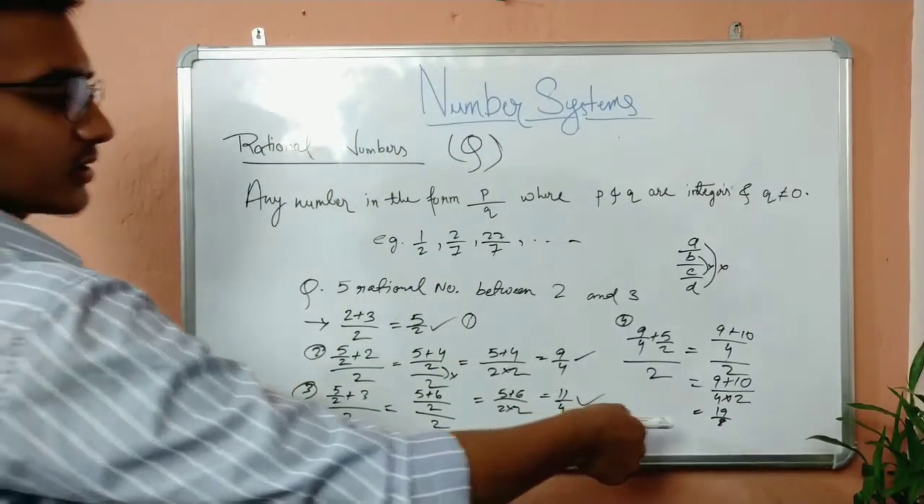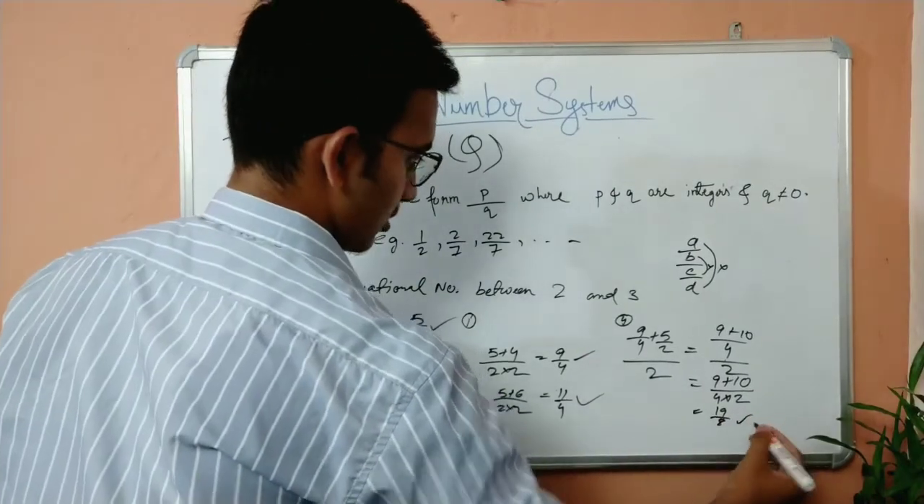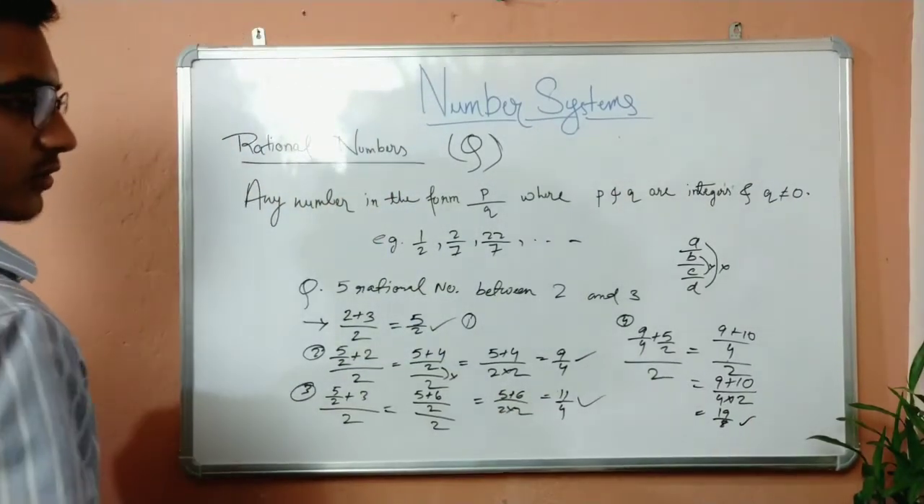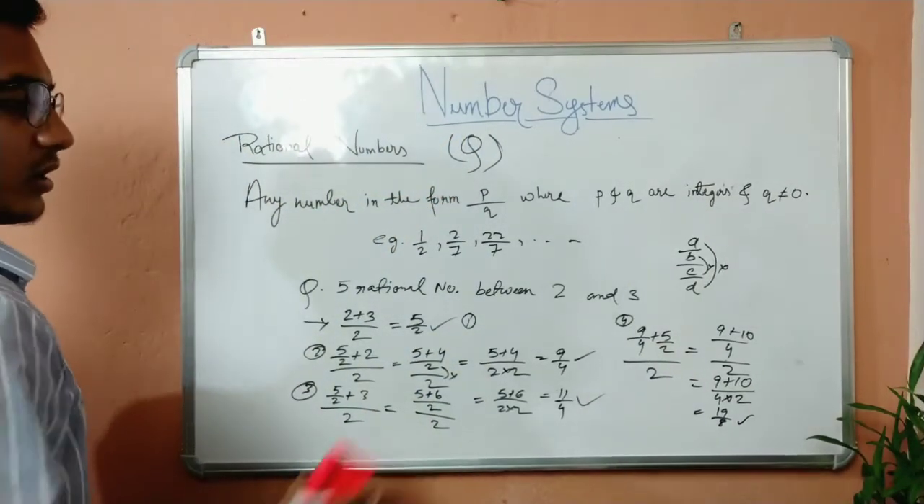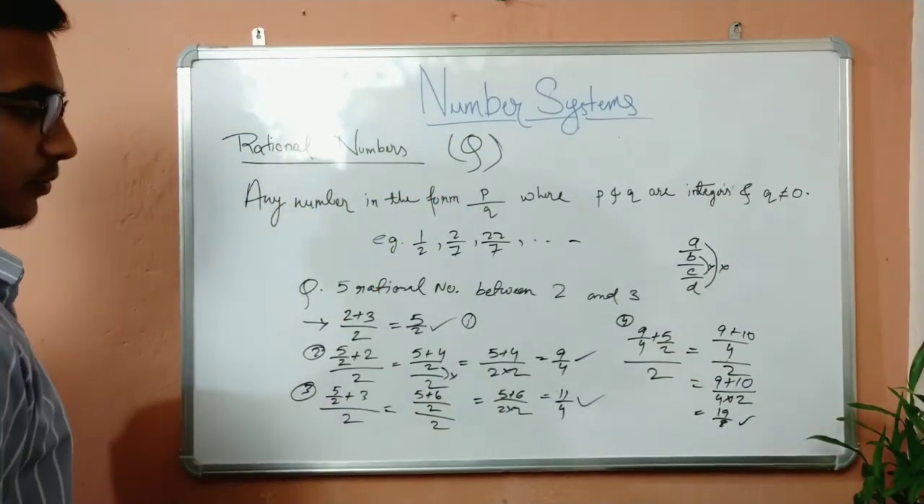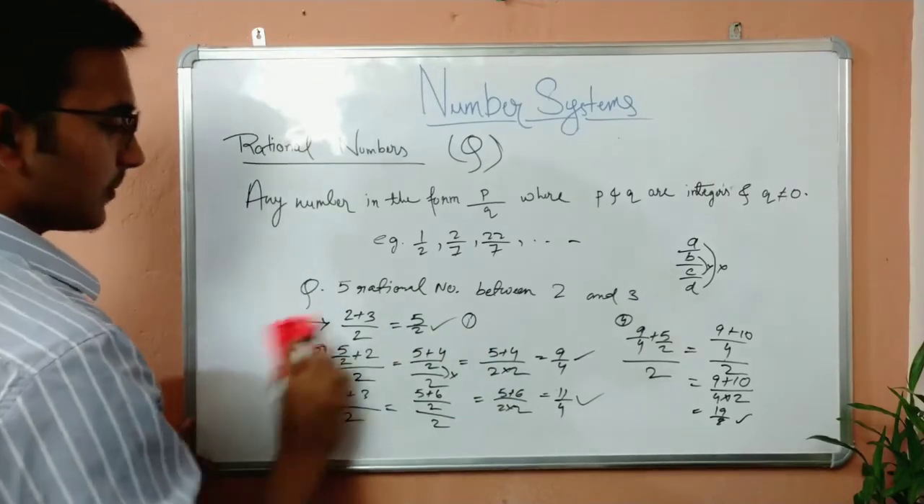So I got the fourth rational number. And the fifth one also you can find using the same method. I hope this rational number method is clear.